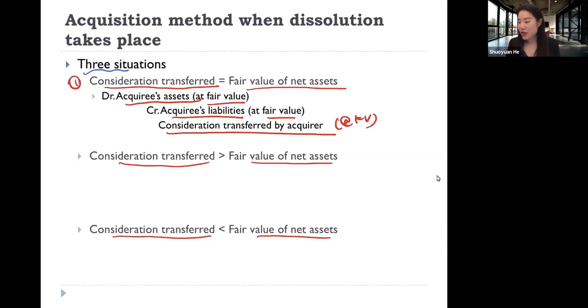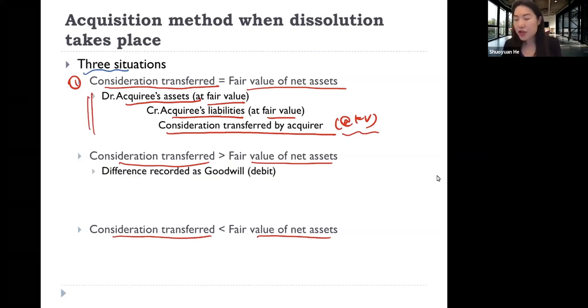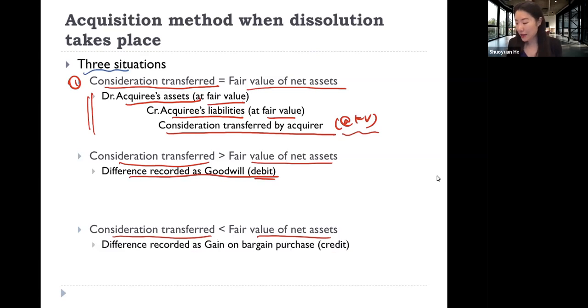The second kind of situation: what if firm A is paying more to acquire firm B? In this situation, the journal entry will not balance. Where would the imbalance be? Would it be at the debit side or the credit side? If the consideration transferred is higher than the fair value of firm B's net assets, the difference will be at the debit side. And in this situation, we are going to record the difference as goodwill. So it will be at the debit side.